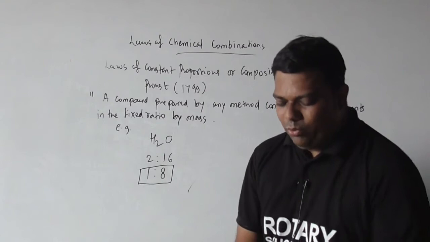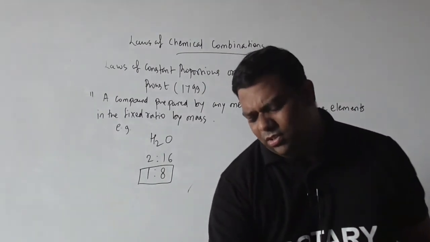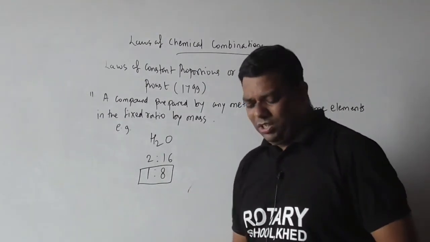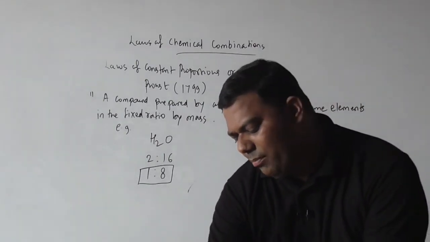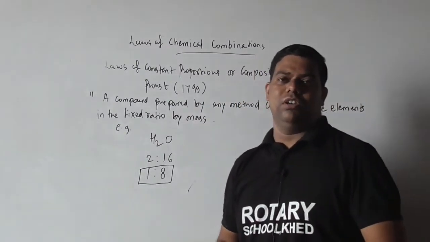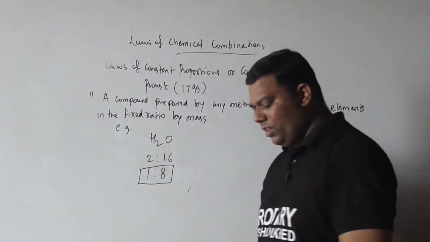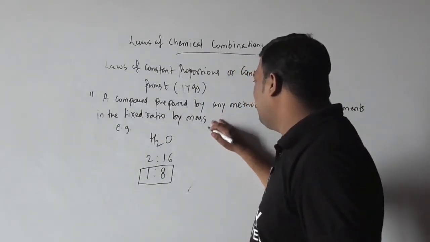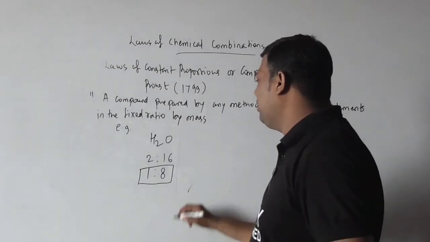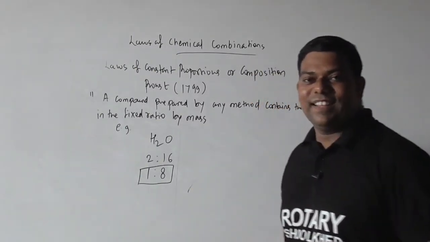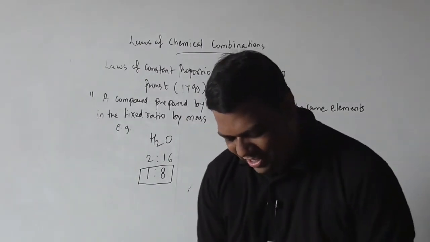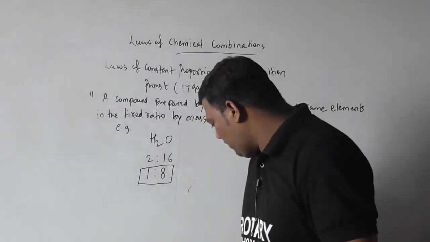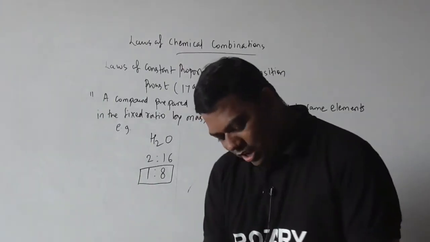Now we will move towards the next example of this law of constant proportion. Suppose you are thinking about carbon dioxide.